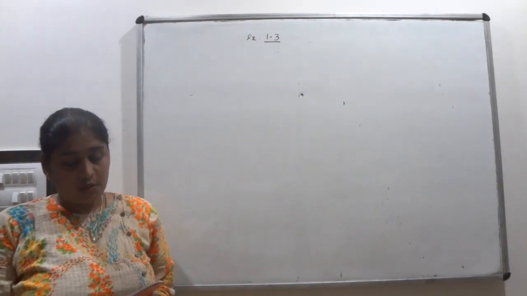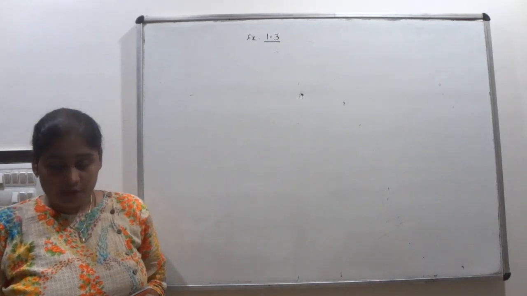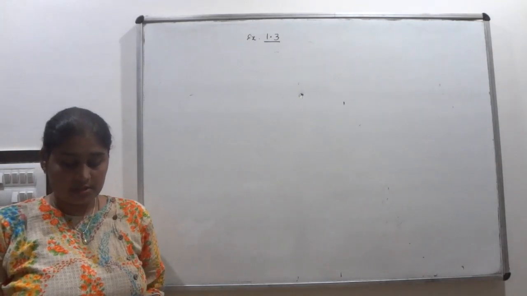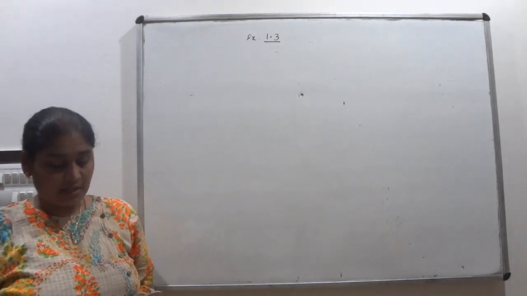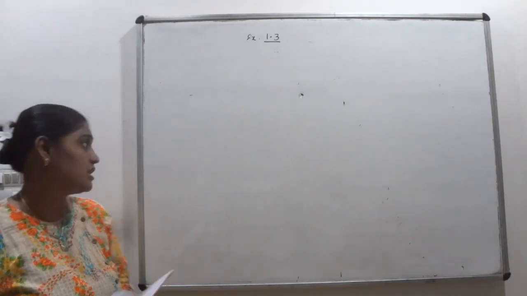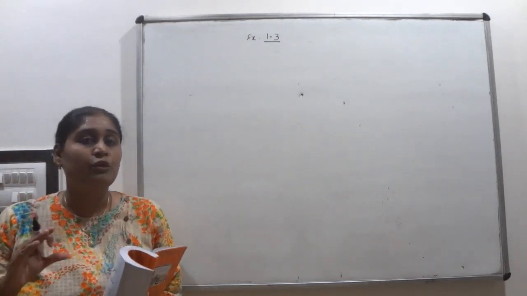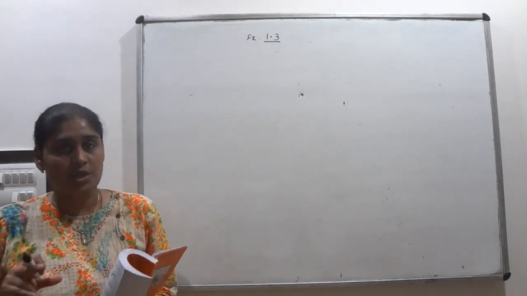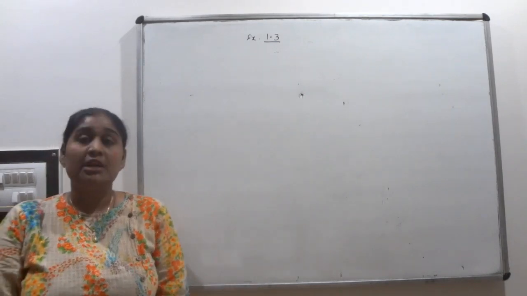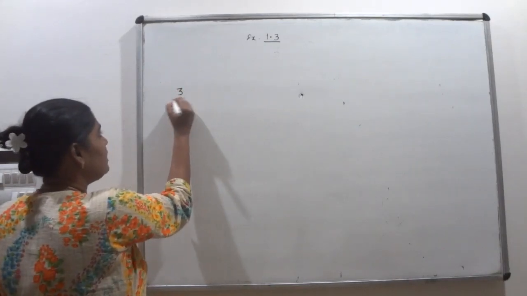Question number 6. Look at several examples of rational numbers in the form of p by q, q is not equal to 0, where p and q are integers with no common factors other than 1 and having terminating decimal representations. Can you guess what property q must satisfy? Here I have to take some examples which are of the form p by q where q is not equal to 0, and see what property q must satisfy for giving a terminating decimal expansion. That's your question.